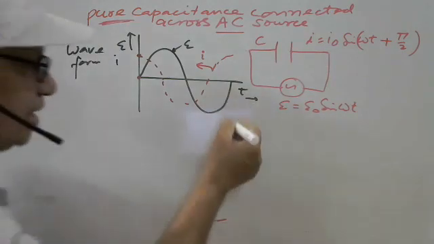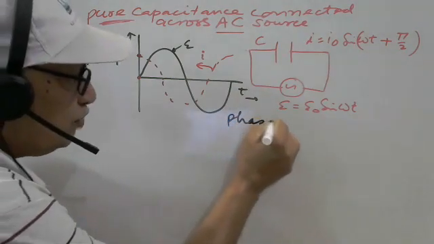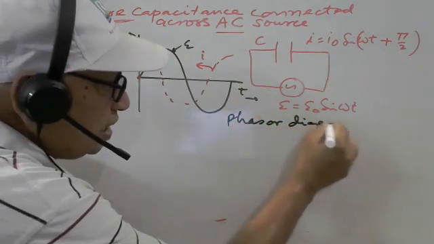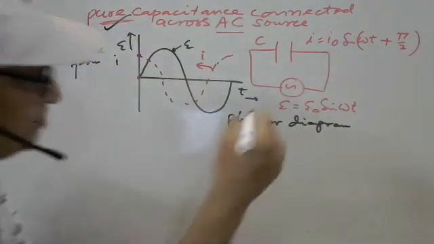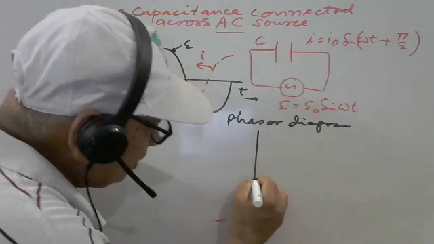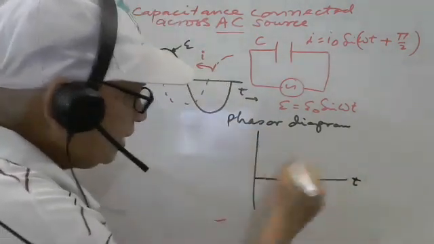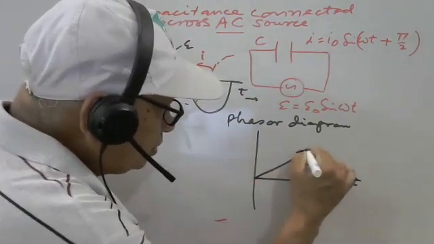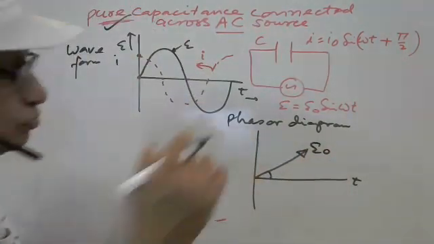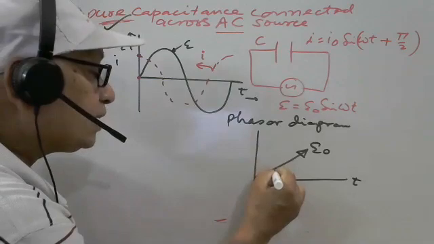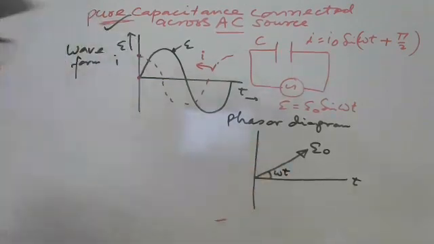So this is the phasor diagram for your capacitance. At any moment of time, let us discuss, this is the voltage at an angle theta, so I am writing omega t, means at any time this is the angle omega t, and e naught is the maximum voltage.